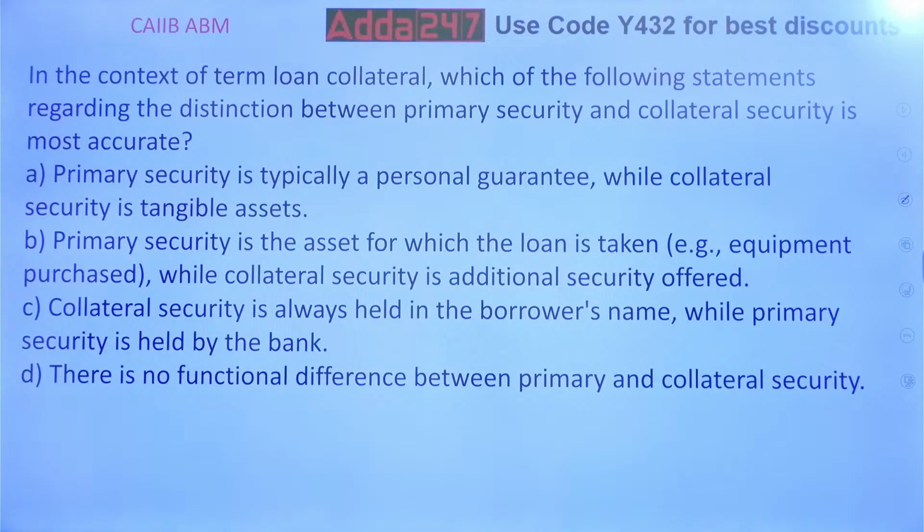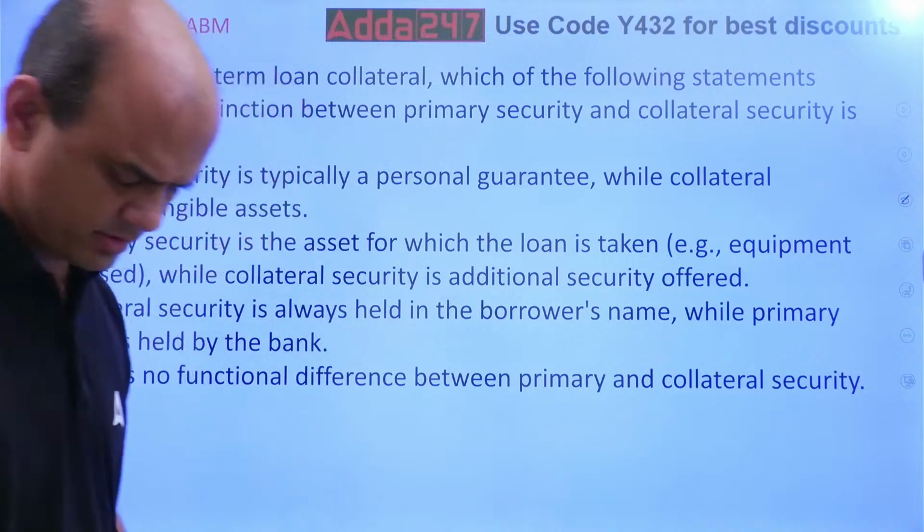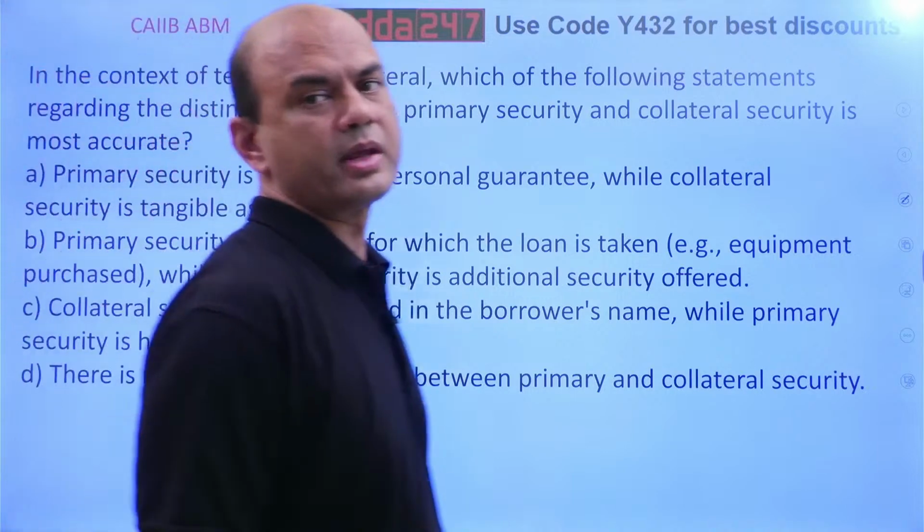Primary security is the asset for which the loan is taken, while collateral is the additional security offered. Collateral security is always held in the borrower's name, while primary is held by the bank. There is no functional difference between primary and collateral security. So what is the difference between primary and collateral? Everyone, what is the difference between primary and collateral?